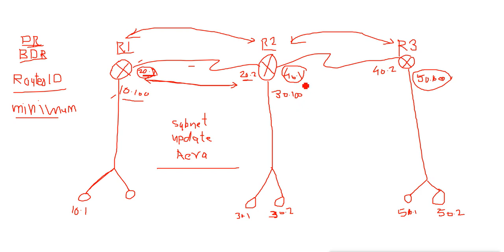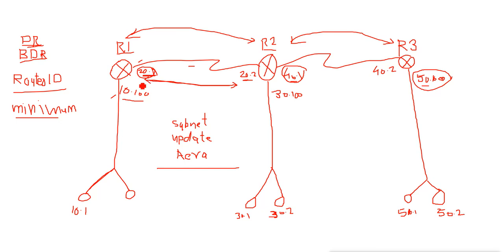Now when router 2 communicates with router 3, they will say who is the winner here. So this we can say 50 and 40, we can say 40 is less than 50. So router 2 says, okay, I am having the lower router ID, that means I can win the election. But when it connects to router 1, router 1 says, okay, I am having less than you.